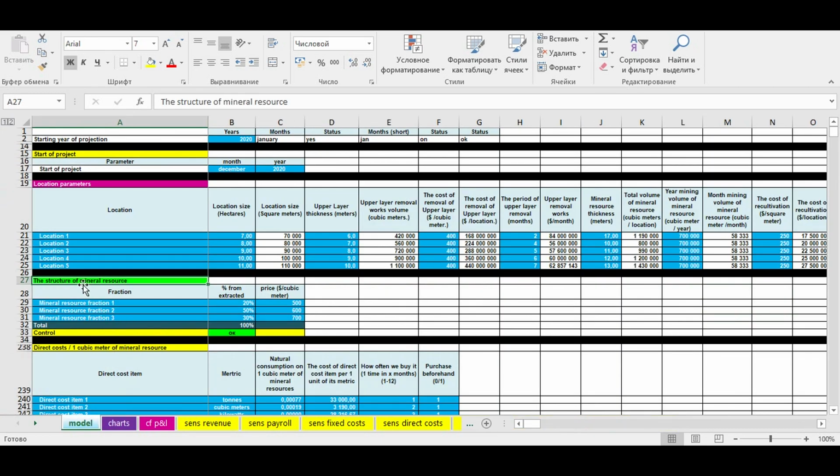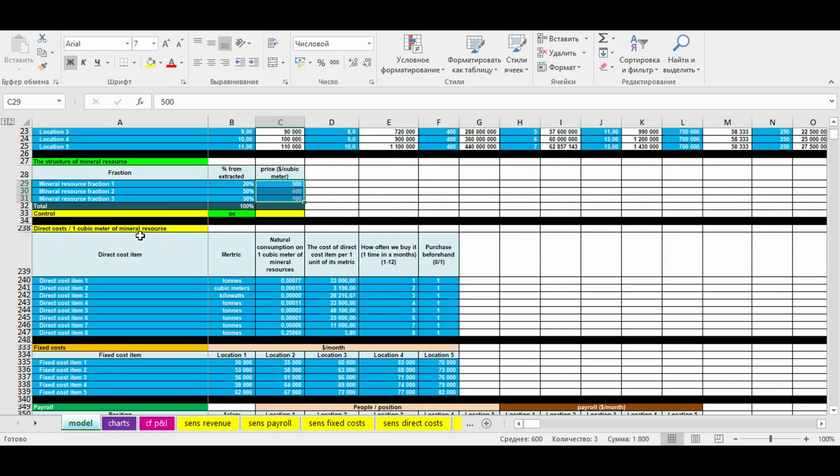Now let's move to the revenue. Here you can specify up to 3 fractions of extracted mineral resources. In this column, you can distribute 100% of extracted volume of mineral resource among these 3 fractions. Now you enter a price for each extracted fraction of mineral resources. Then you describe all direct costs per 1 cubic meter of extracted mineral resources.